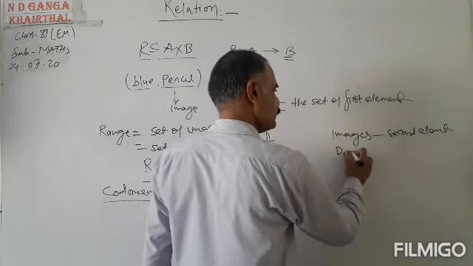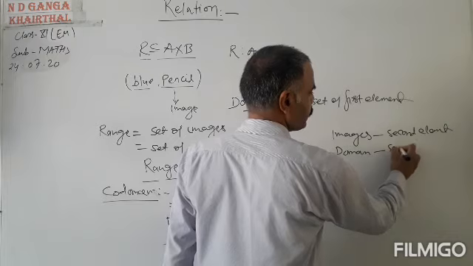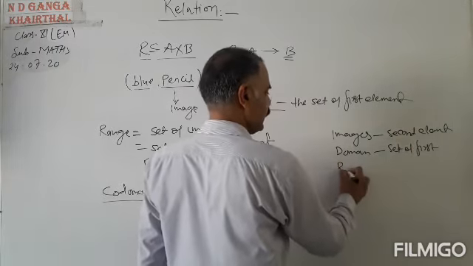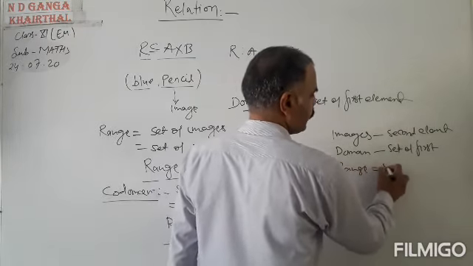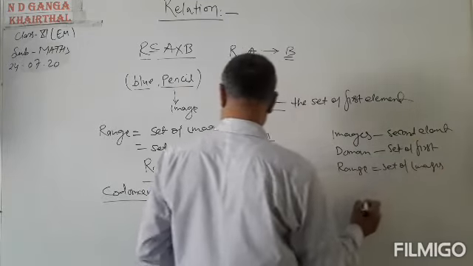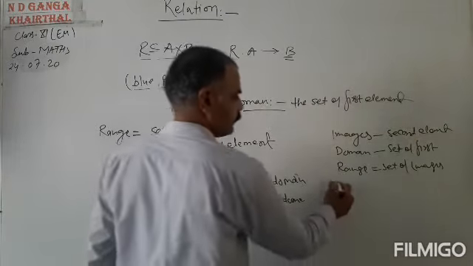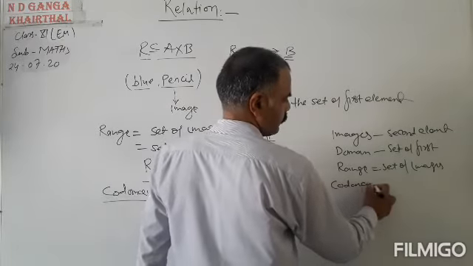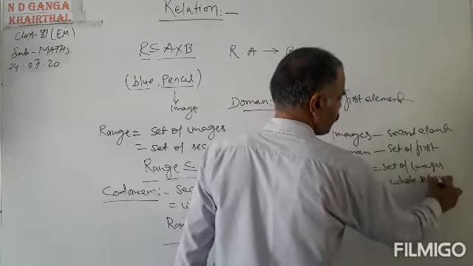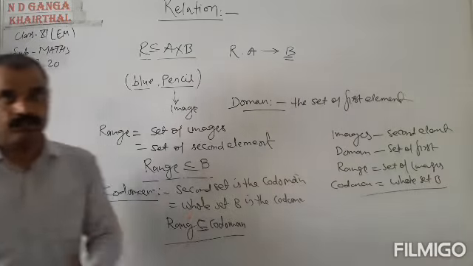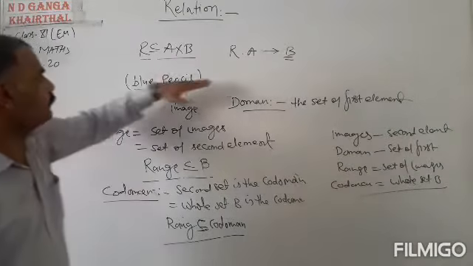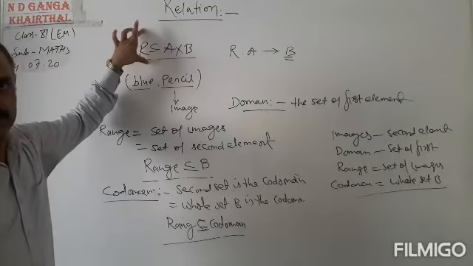Then domain: domain is the set of first elements. Then range: range is the set of images. And then the last one is codomain: the whole set B is said to be the codomain. Okay, so these are important terms which are related to the relation R.